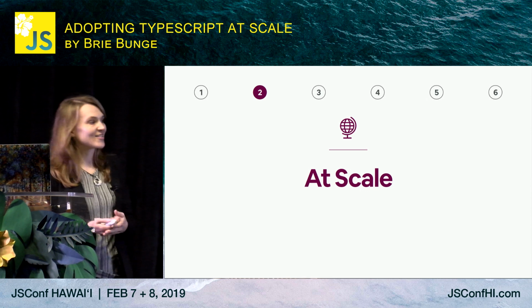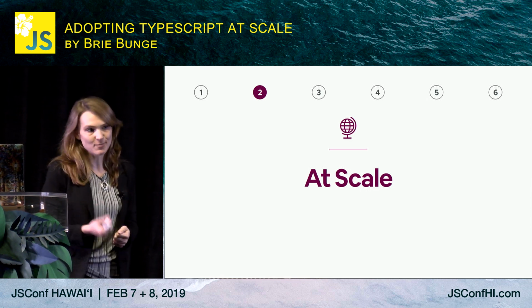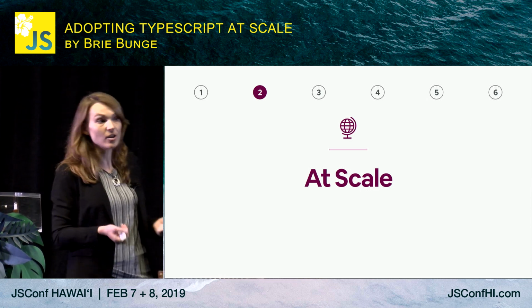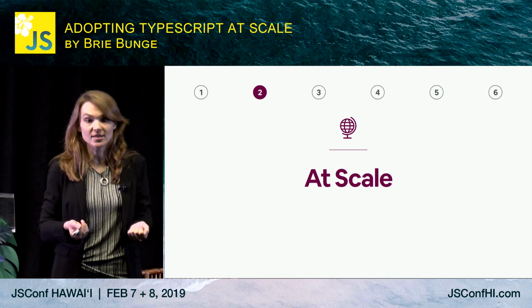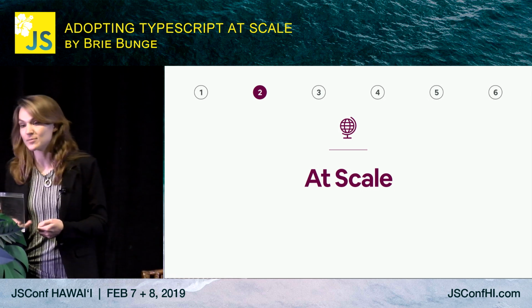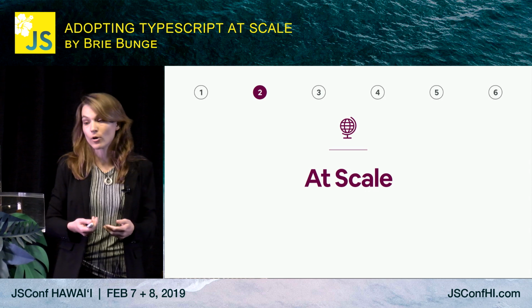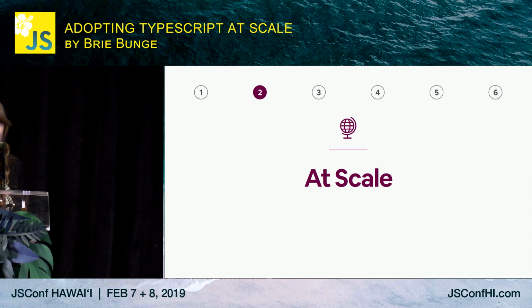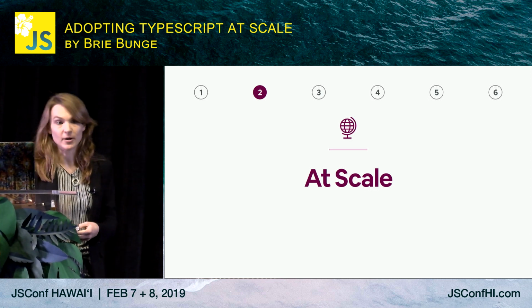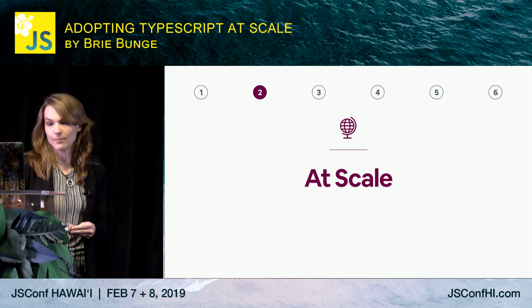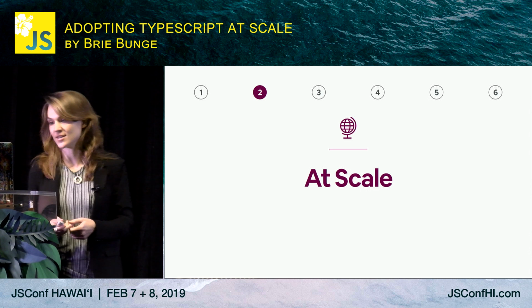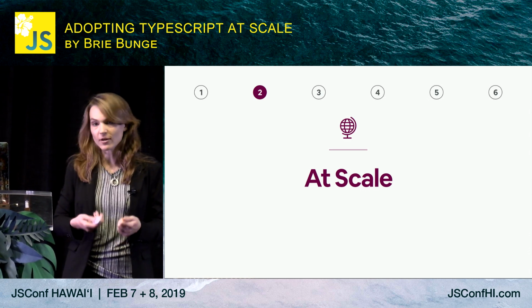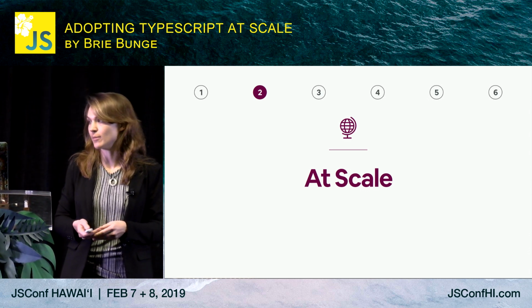So the scale changes the conversation. I've been on small teams before where it was just, hey, do you want to use TypeScript? Yeah, sounds cool. Let's use it. But as you scale up to hundreds of engineers and more code, that conversation changes. The change that we were proposing is using TypeScript in our main repo, the one that powers Airbnb.com, and making it a primary language for front-end development. More people are affected by the change, and more code would have to be migrated.